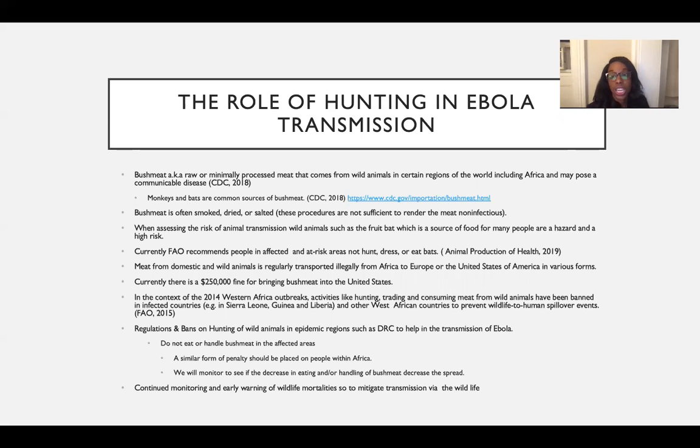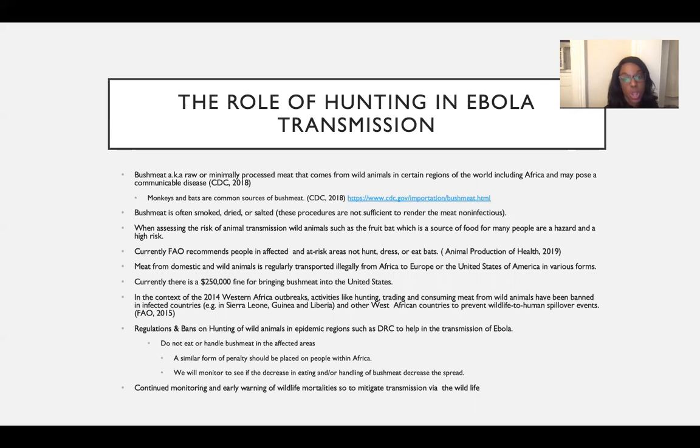Bushmeat can be smoked, dried, or salted, but these procedures are not sufficient to render the meat non-infectious. Since these are the types of processes that certain people in Africa and other countries use to prepare this meat, it's not sufficient. So when assessing the risk of animal transmission, wild animals such as fruit bats, which are a source of food for many people, are a hazard and a high risk.